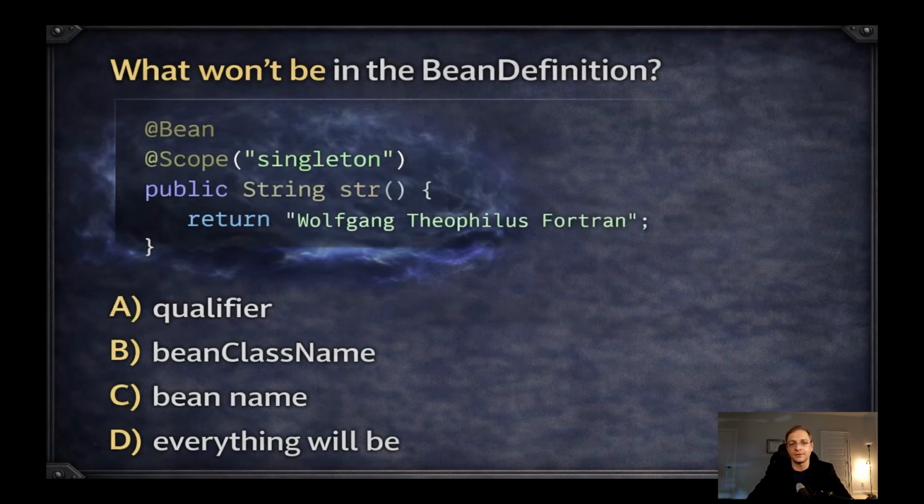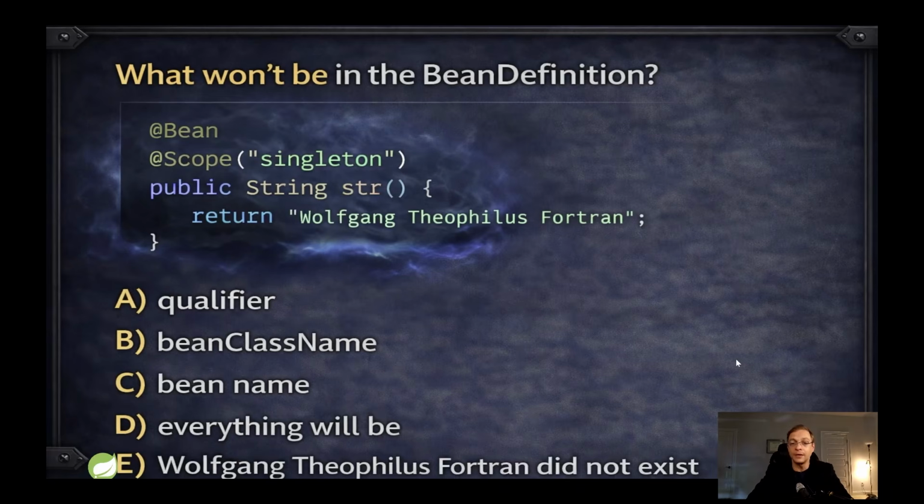So what's the correct answer? What information is missing in this bean definition declared that way? So maybe information about the qualifier, maybe the bean class name, maybe the bean name, maybe everything will be there. You want to say that Wolfgang Theophilus Fortran did not exist? And yes, you're right, it didn't exist. But what is the correct answer to that question? So maybe we will think that it's the qualifier because I'm not mentioning any qualifier, but there is such a thing called the default qualifier, and each bean has a default qualifier, which is the name of the bean by default. So it's a unique qualifier. So the qualifier exists.